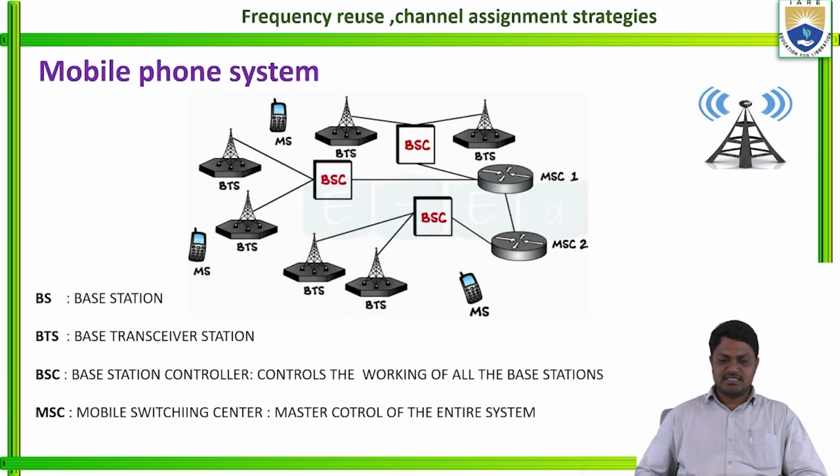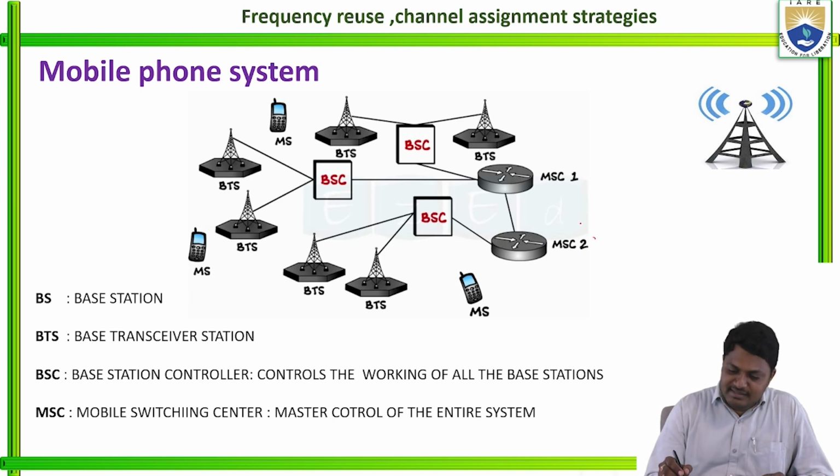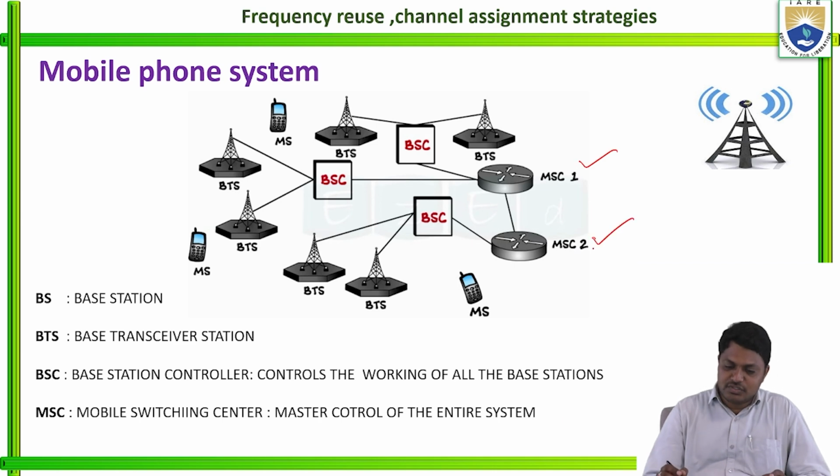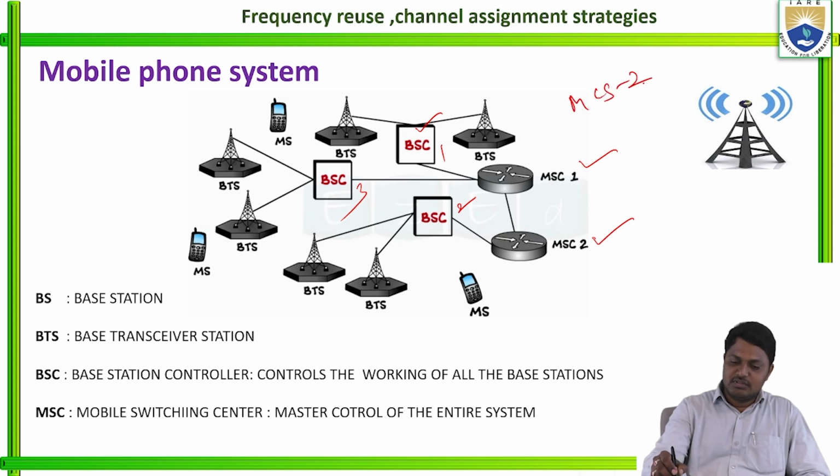Coming to the next slide, the mobile telephone system or mobile phone system. So how does the mobile phone system work in this cellular mobile communication system? See here, this is MSC1 and MSC2, and here BSC1, BSC2 and BSC3. So MSCs are 2, BSCs are 3, and the BTSs are 1, 2, 3, 4, 5 and 6.